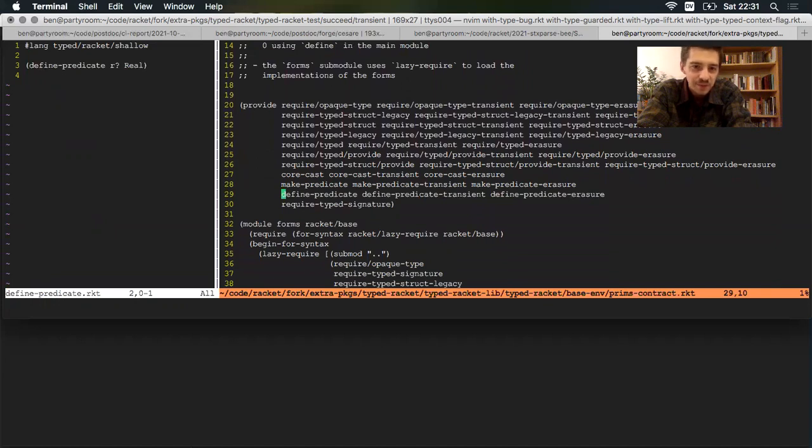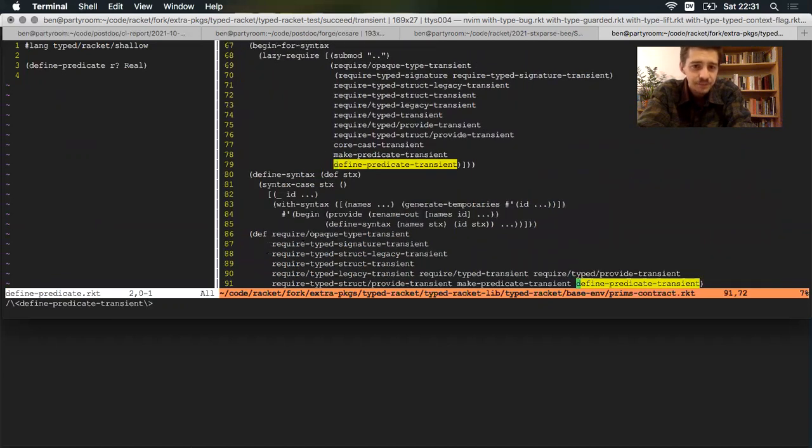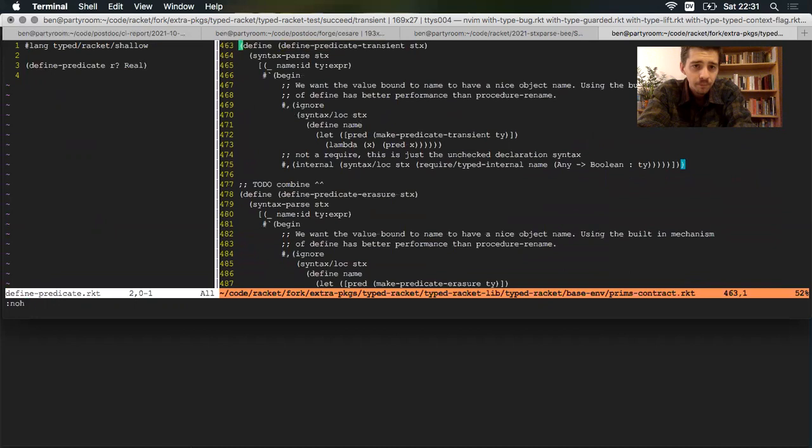One for the normal deep Typed Racket, and the second one here is for shallow. And let's jump to the definition. Okay. So define predicate is a macro that takes in a name and a type, like we'd expect, and then it generates a bunch of code. And the important thing is to look at this type. Where does type go? It gets sent in as an argument to this make-predicate-transient. That looks pretty good. That looks like it should.